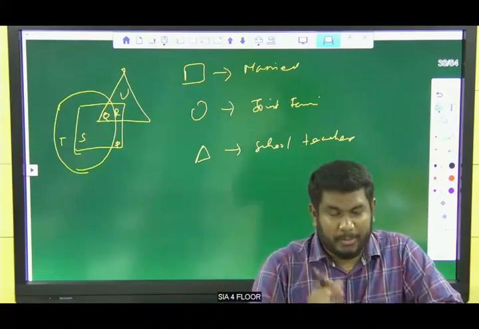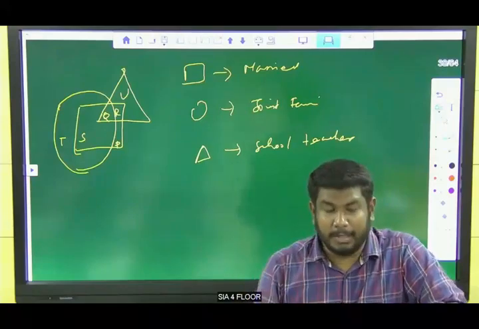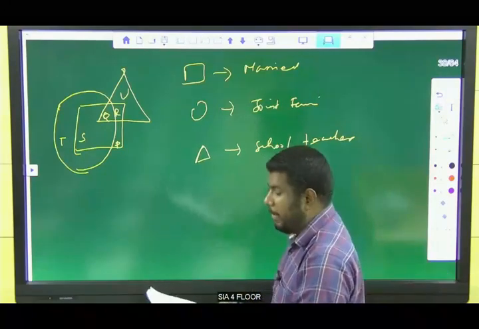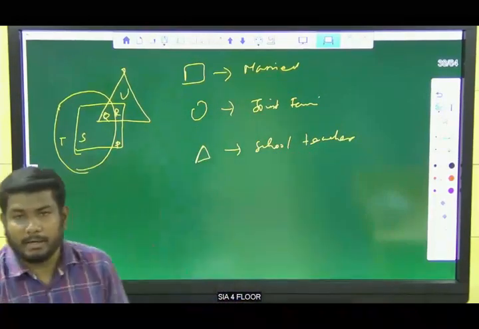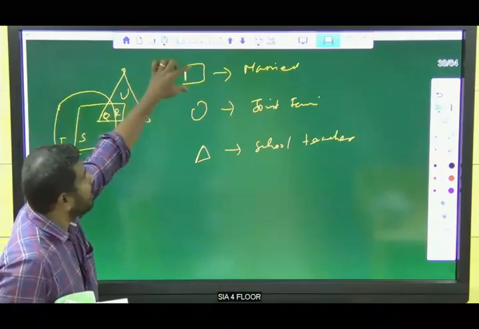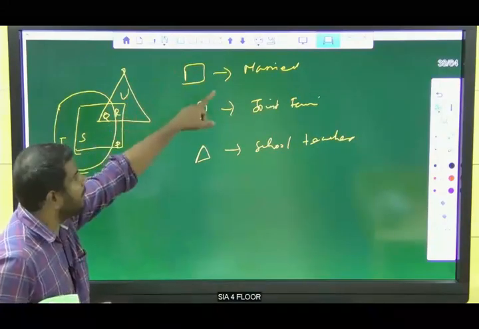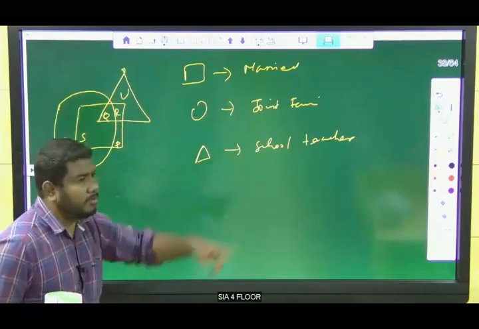You can answer 3 questions within 10 seconds. Listen here. By which letter are the married teachers who live in a joint family represented? The square box represents married people, the circle represents joint family, and the triangle represents school teachers.